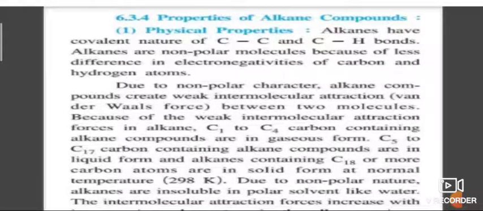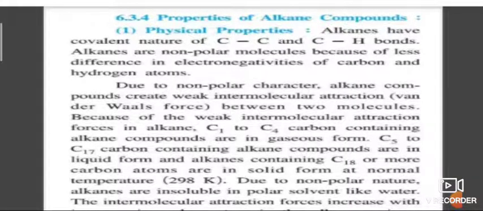First property, physical state: gaseous in carbon 1 to 4, liquid in carbon 5 to 17, and solid in 18 and above.